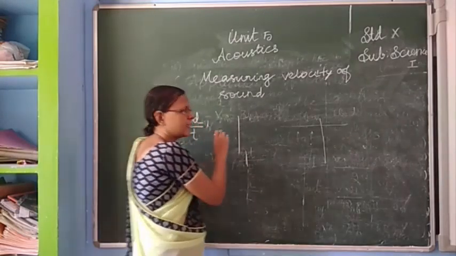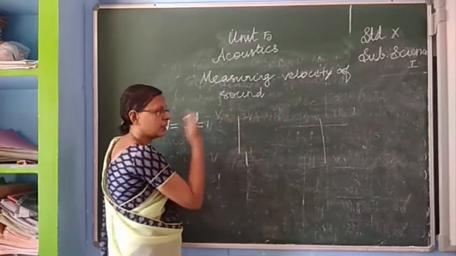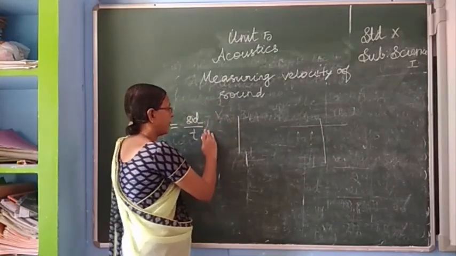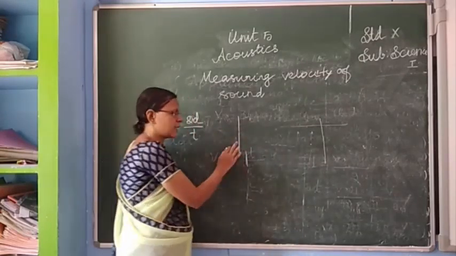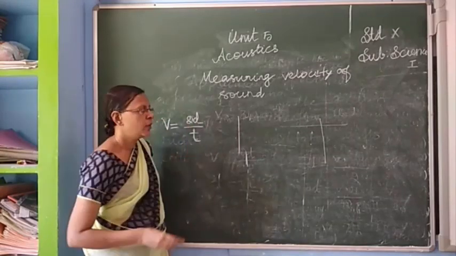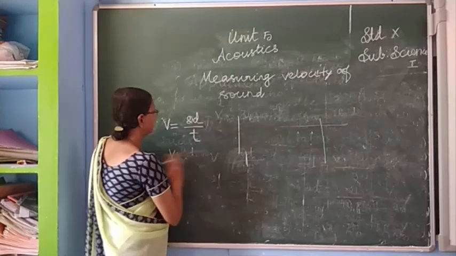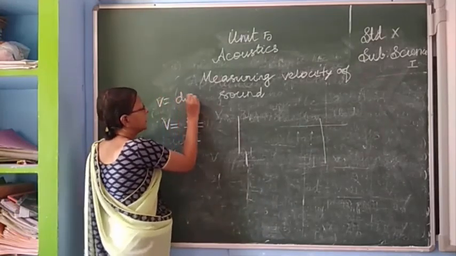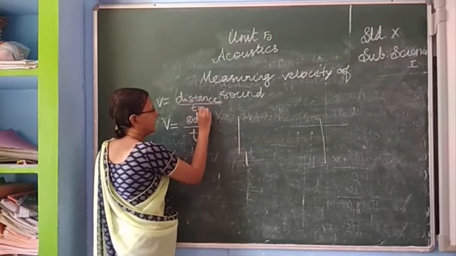Okay, 2d means the distance for going and coming back. Then t is the time taken by the sound pulse to reach the receiver. So 2d by t. That is, V is equal to distance travelled by time. V is equal to distance travelled by that pulse by time taken.